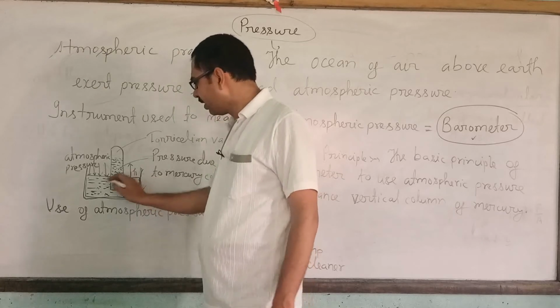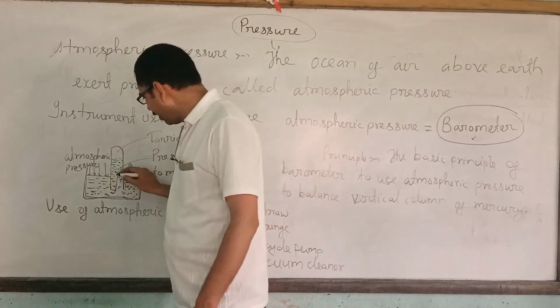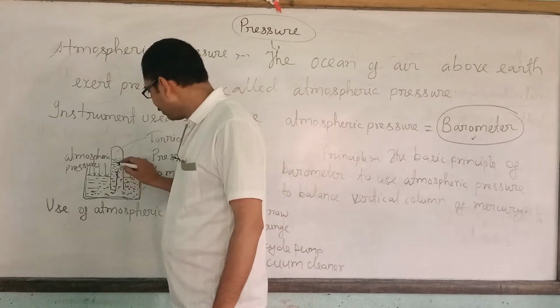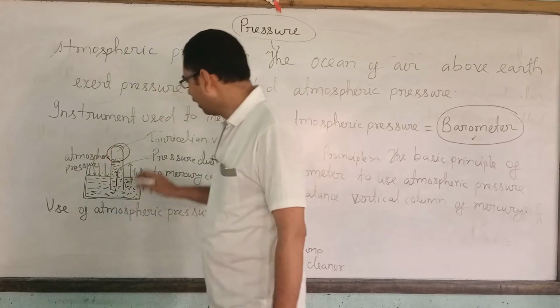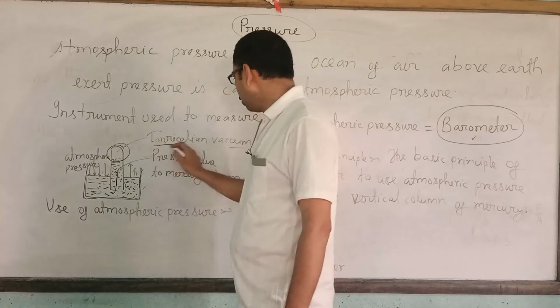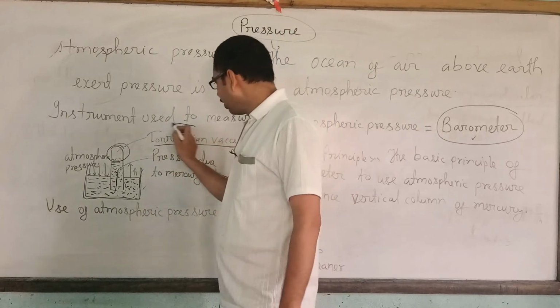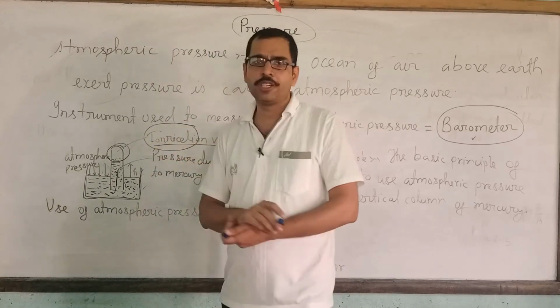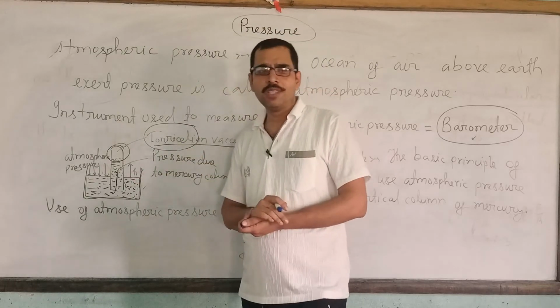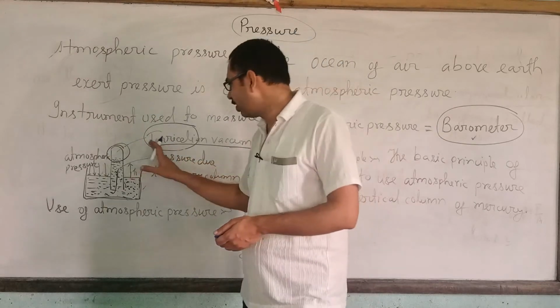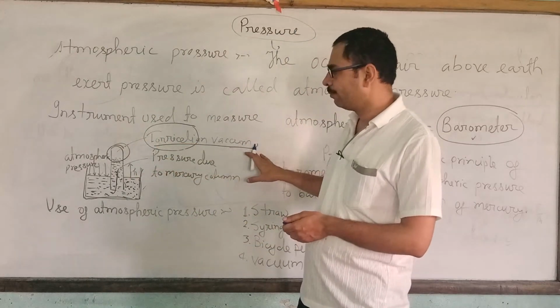The mercury column rises into this tube, and here some vacuum is present, called the Torricellian vacuum. Torricelli is the scientist who discovered the barometer, which is why that vacuum is named the Torricellian vacuum.